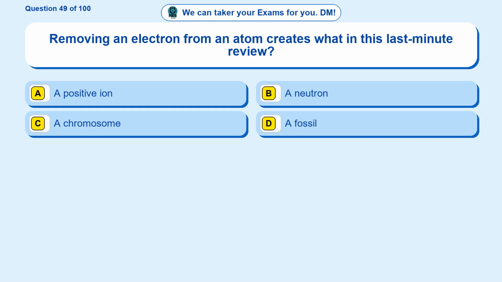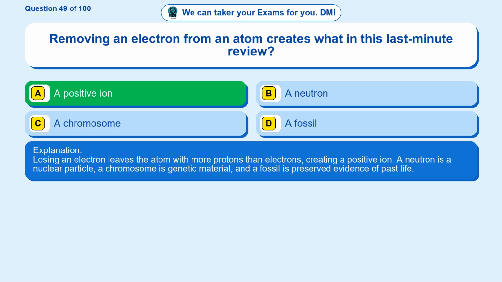Question 49. Removing an electron from an atom creates what in this last minute review? Option A. A positive ion. Option B. A neutron. Option C. A chromosome. Option D. A fossil. The correct answer is option A. A positive ion. Losing an electron leaves the atom with more protons than electrons, creating a positive ion. A neutron is a nuclear particle, a chromosome is genetic material, and a fossil is preserved evidence of past life.